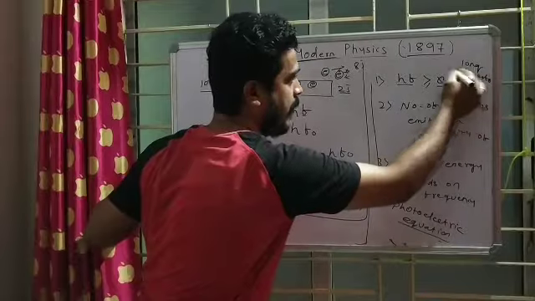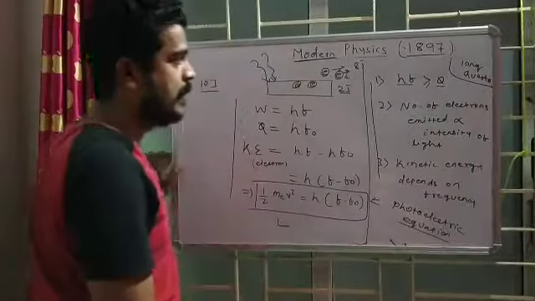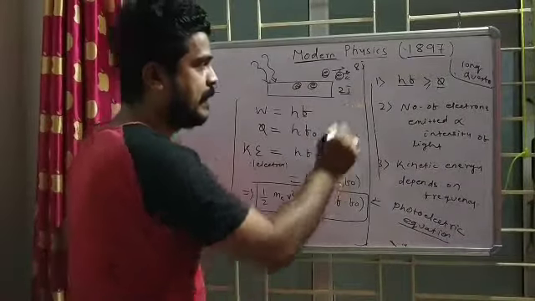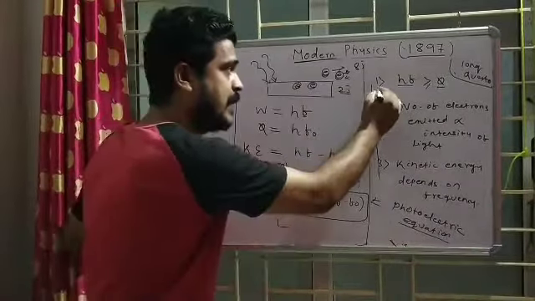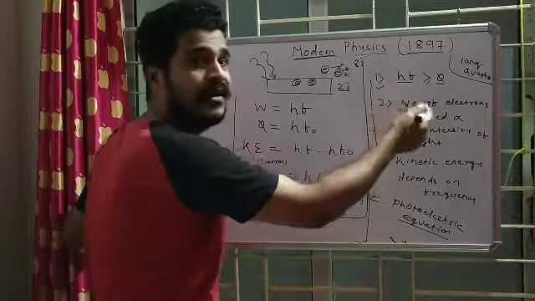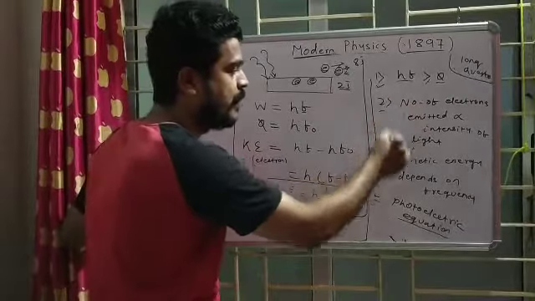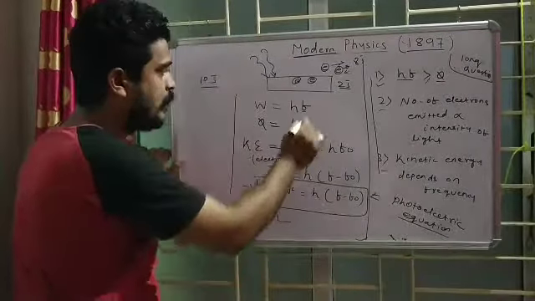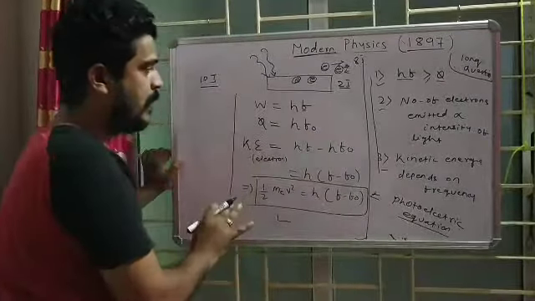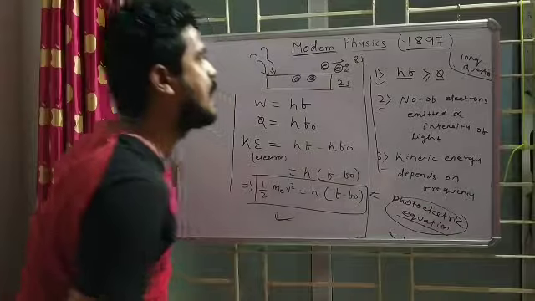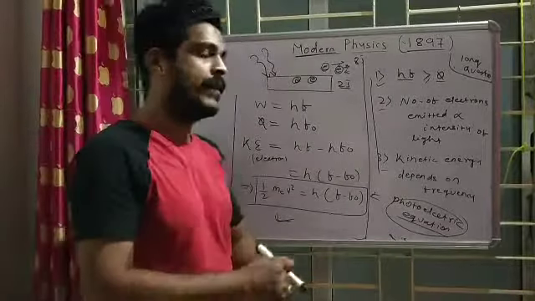For sure it will come as a question. Discuss what is photoelectric effect, discuss the 3 laws, and you have to write many things. Okay, I have just written the short forms. For the 1st law you have to write 3-4 lines at least. For the 2nd and 3rd laws too. Then you have to derive this equation of photoelectric effect. And it's known as the Einstein equation of photoelectric effect.